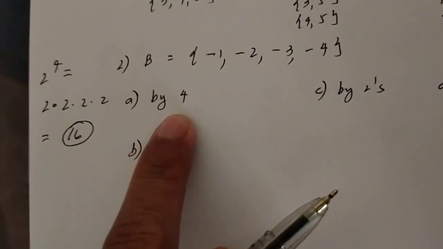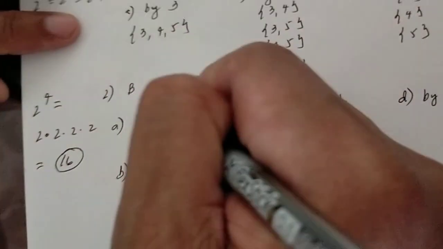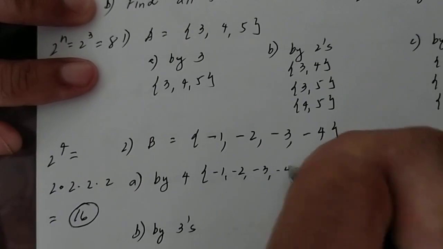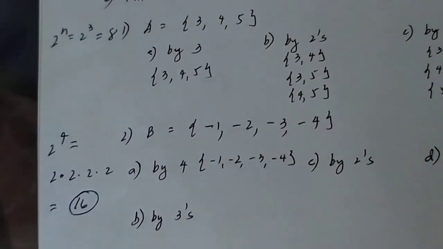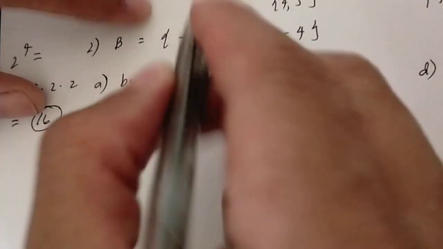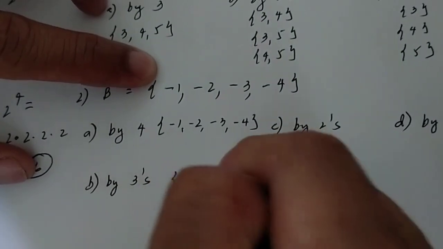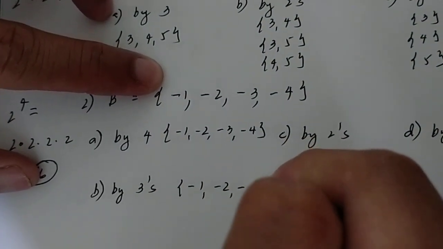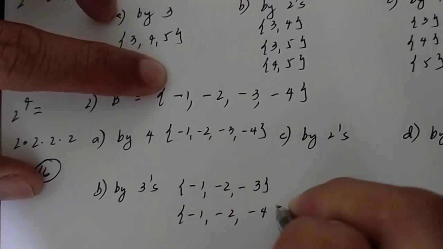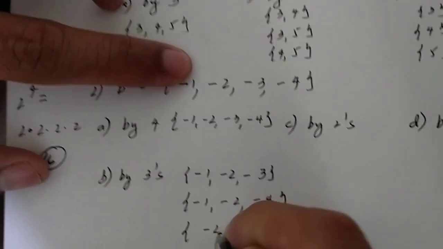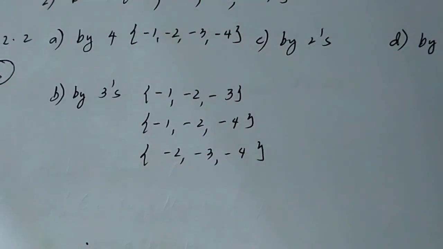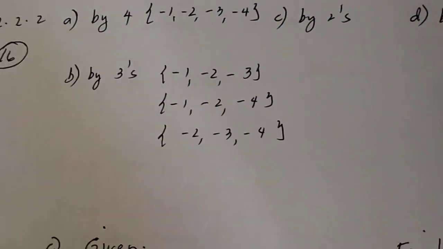The first one is by 4 or the subset itself. So therefore, by 4 elements: -1, -2, -3, -4. Yun na ang subset itself. By 3. So, tatluhan naman yan. So, by 3, mag-umpisa tayo sa -1, -2, -3. Next, -1, -2, -4. Next, -2, -3, -4. Meron pa ba na tatluhan? So far, parang wala na.